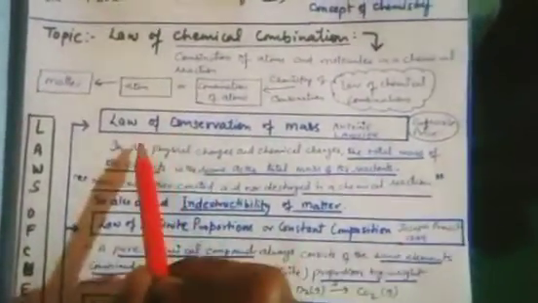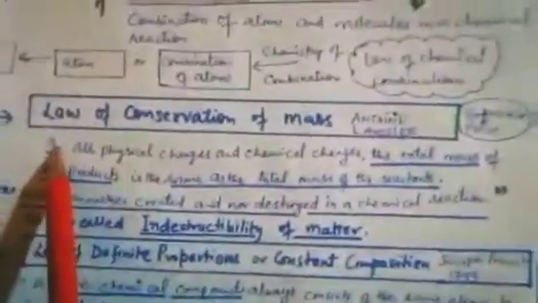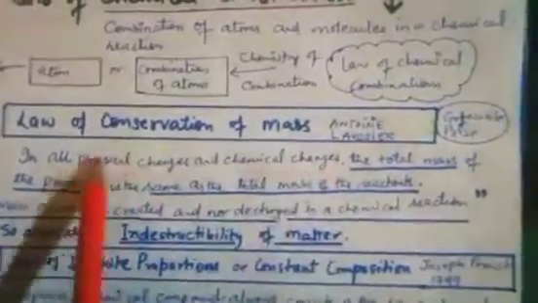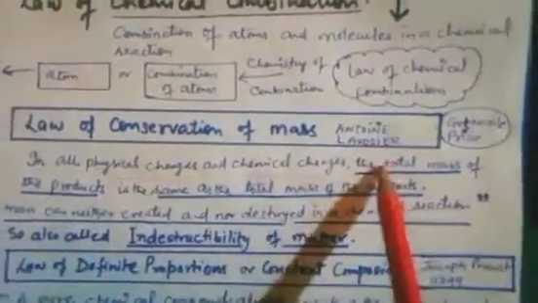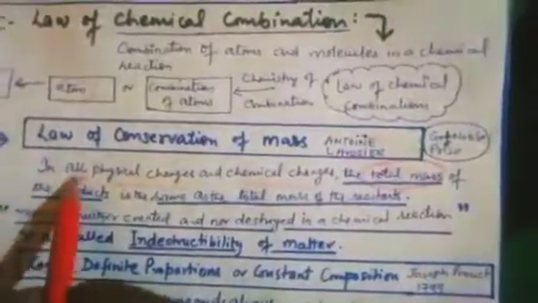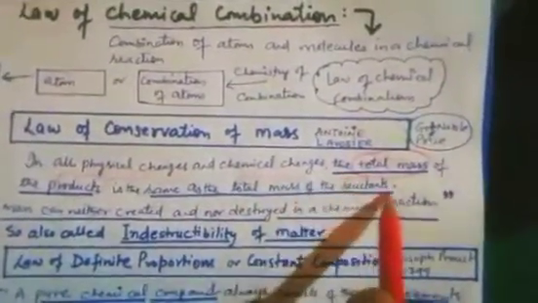So what is the meaning of the law of conservation? In all physical changes and chemical changes, the total mass of the product is the same as the total mass of the reactant.